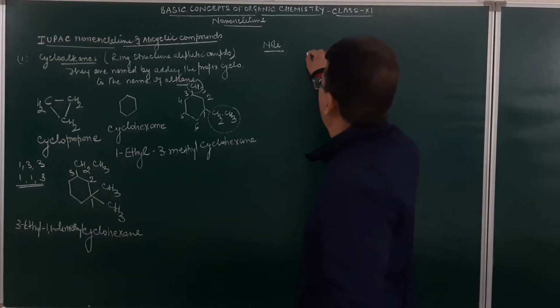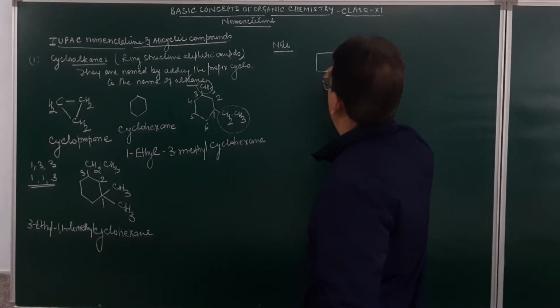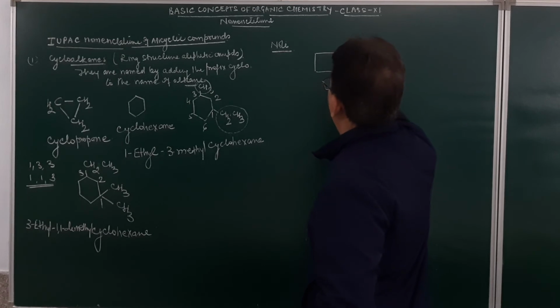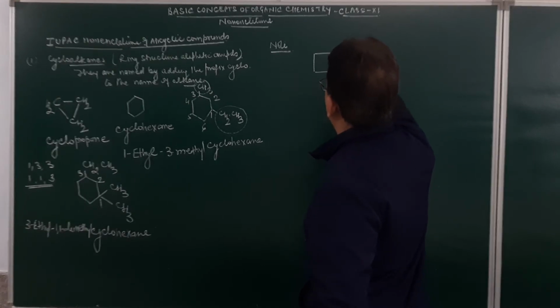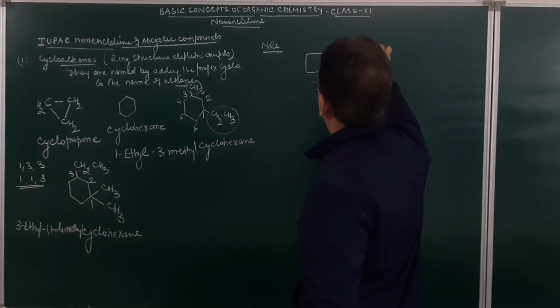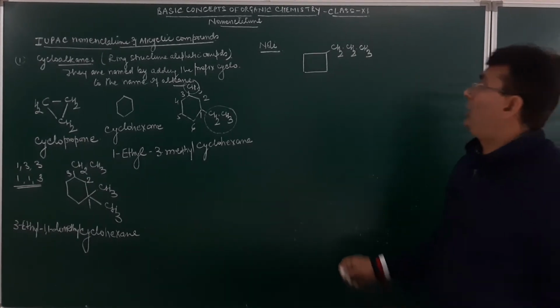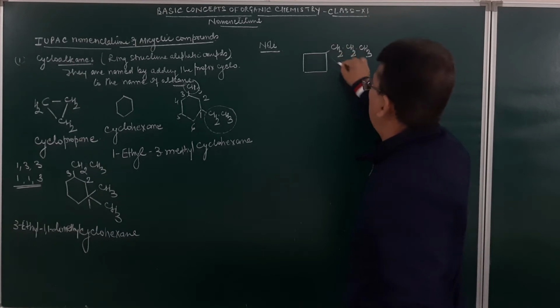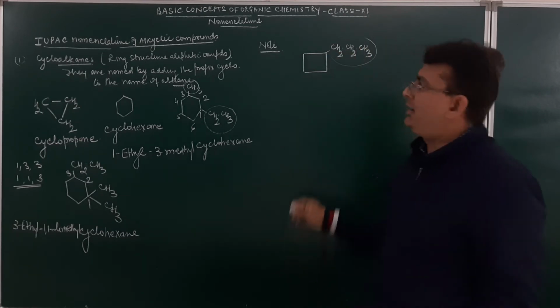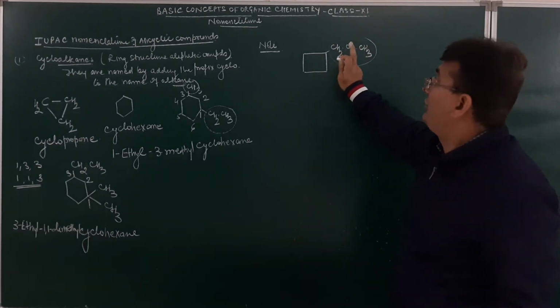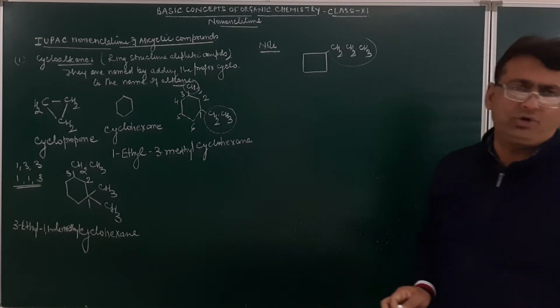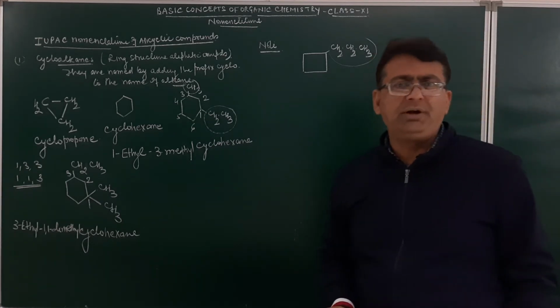Just see over here, if you have got this compound, and this group over here is CH2, this again is CH2 and CH3. Am I clear? Now in the side chain, how many carbon atoms are present? 3. In the ring, how many are present? 4. So this side chain will be treated as a substituent or used as a prefix, and the ring will be treated as the main one.